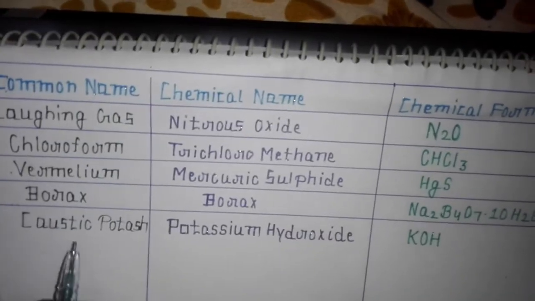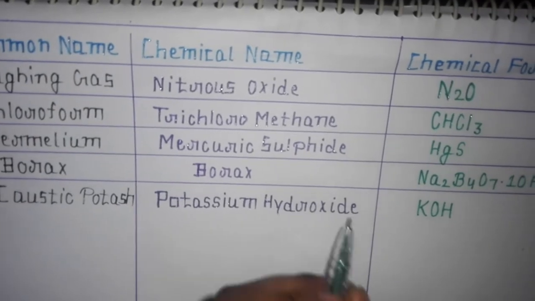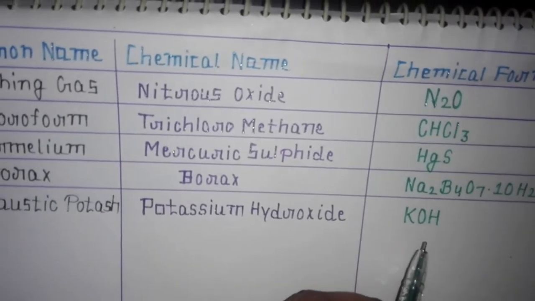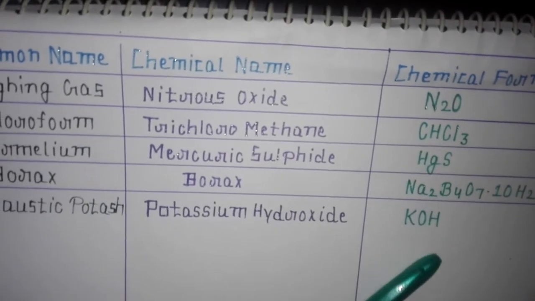Then the last is caustic potash. Its chemical name is potassium hydroxide and its chemical formula is KOH. That's all for today.